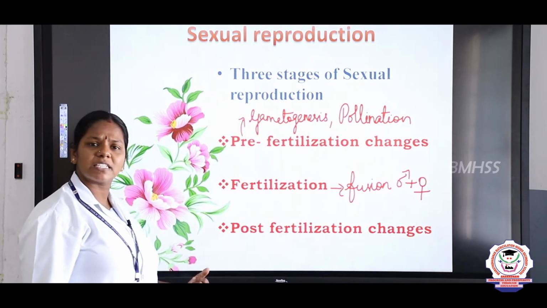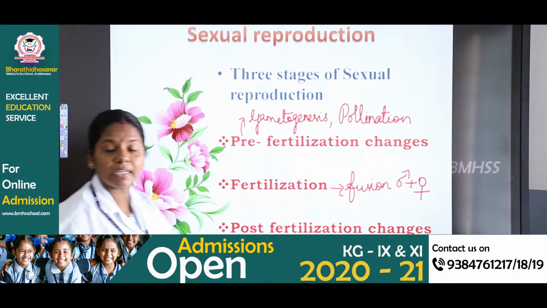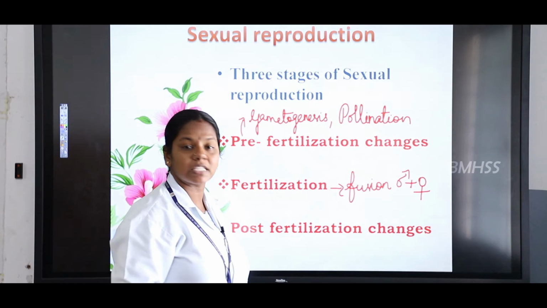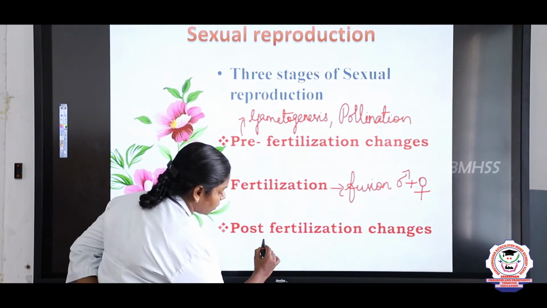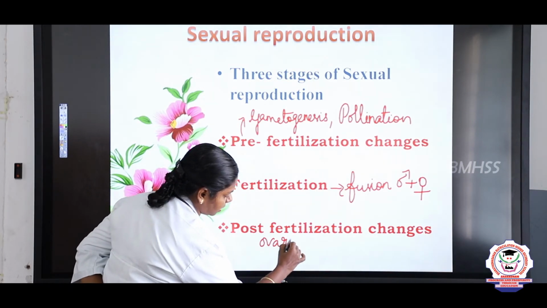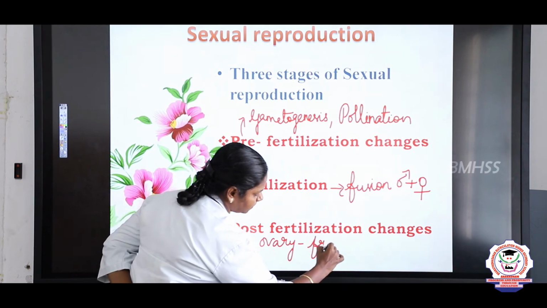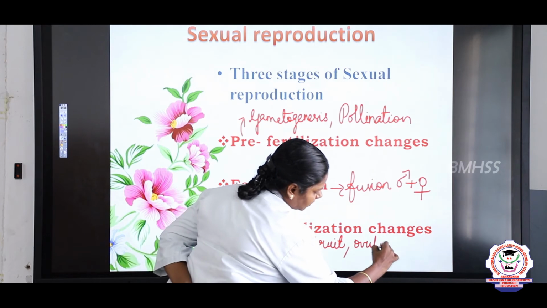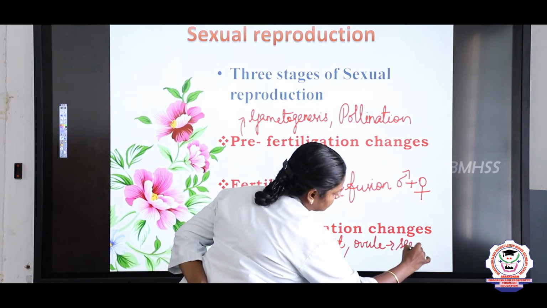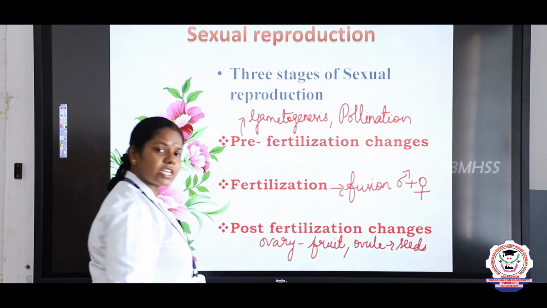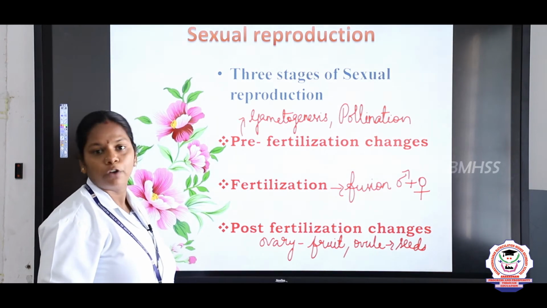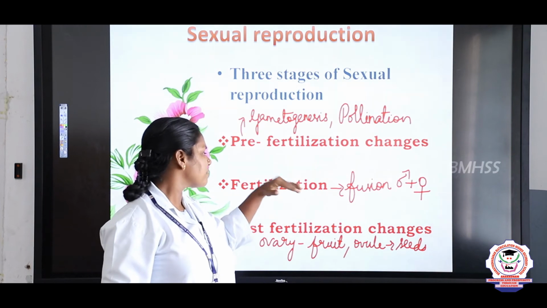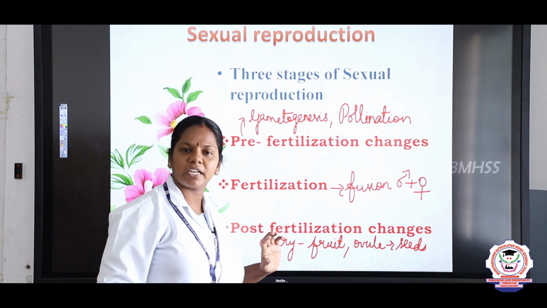And post fertilization, what happens? Pre means before, post means after. So, what happens after fertilization? Here the ovary becomes a fruit, and the ovule becomes the seeds. Right? After fertilization, there are some changes that take place in the flower. So, in this chapter, we are going to discuss about the pre-fertilization changes, fertilization and then post-fertilization changes.